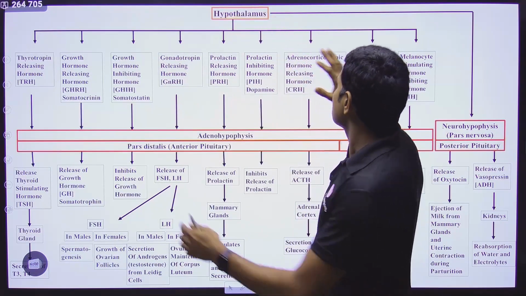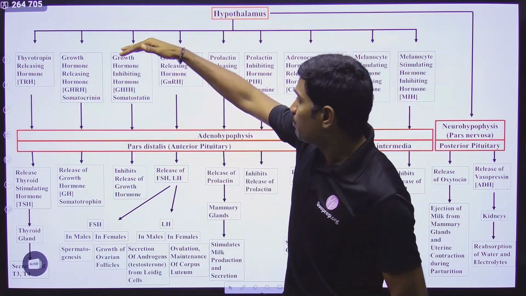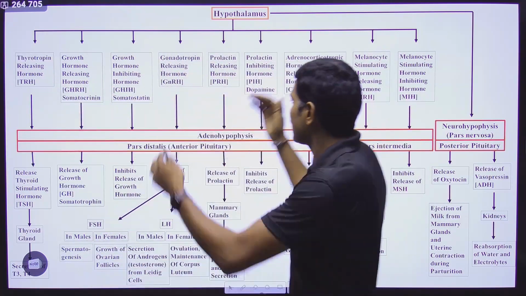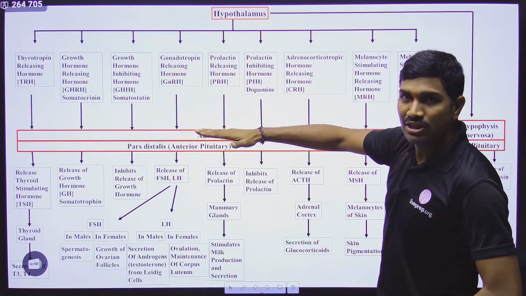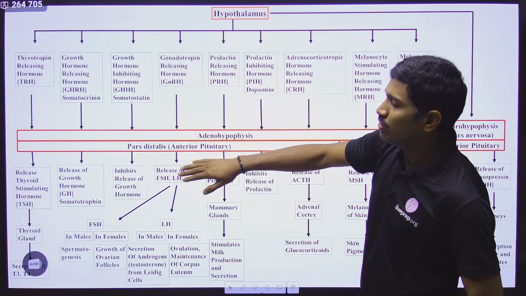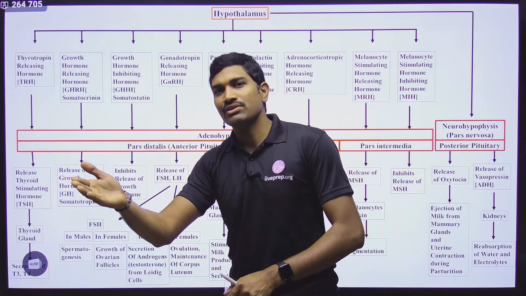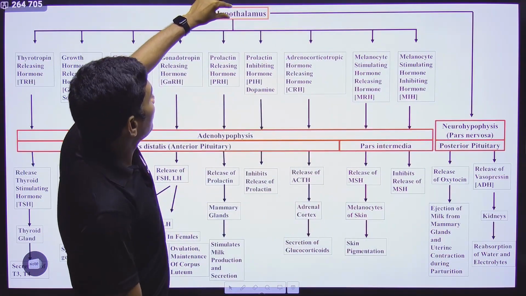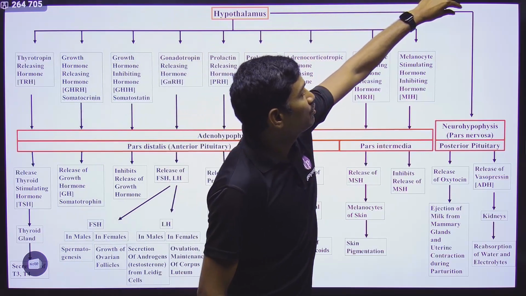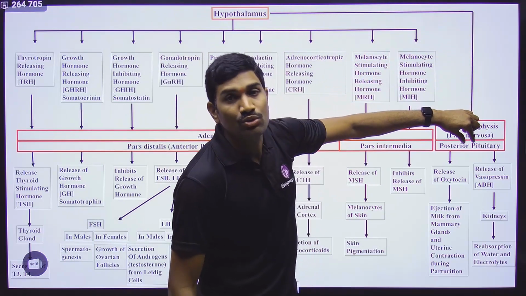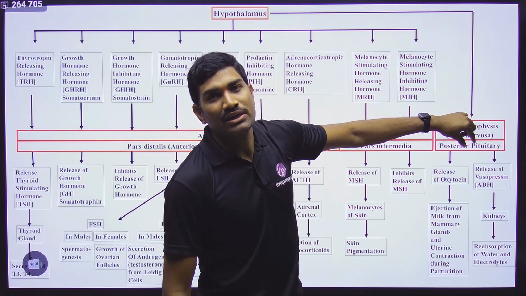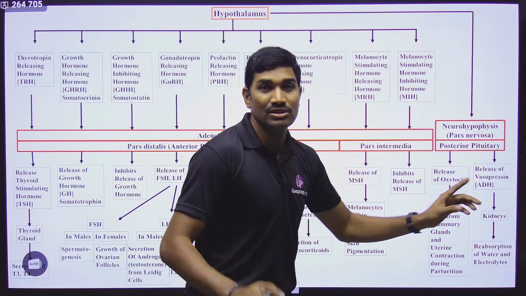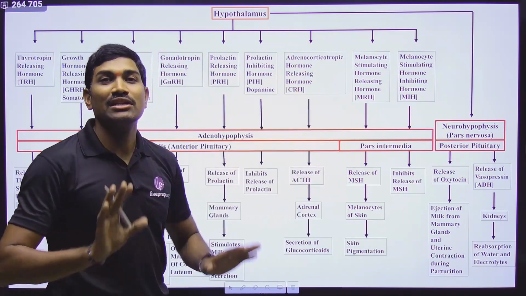Now what you need to understand, just now I told you one diagram, right? From the hypothalamus, some hormones come through the portal circulation and act on the adenohypophysis, this part, so that from the adenohypophysis they stimulate the release or inhibition of some hormones. But there is another part. From the hypothalamus, the axons of some neurosecretory cells extend into the posterior pituitary, and from the posterior pituitary the hormones are directly secreted. That's why I have given the diagram like this. Please try to understand how exactly I made this.